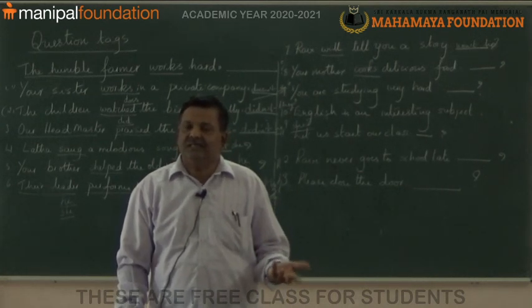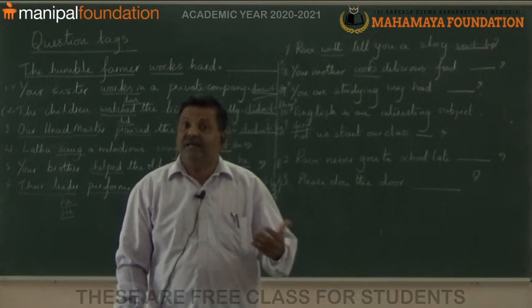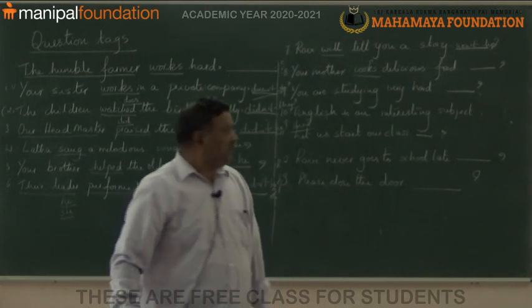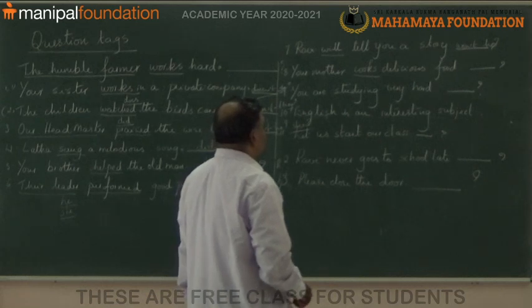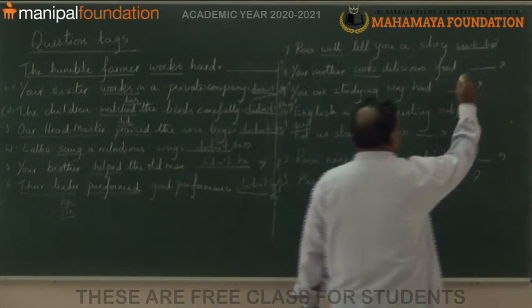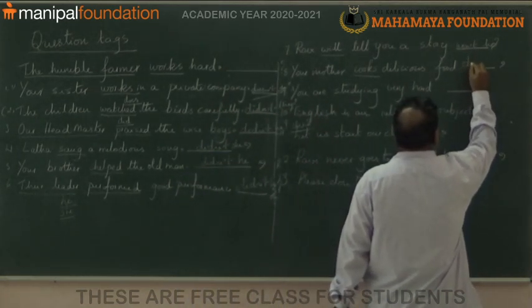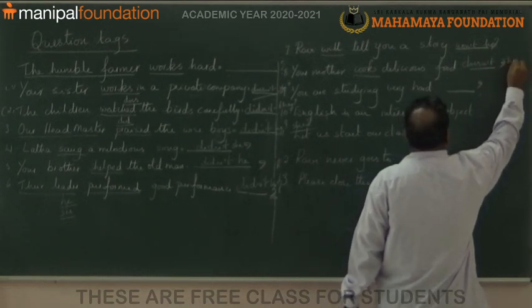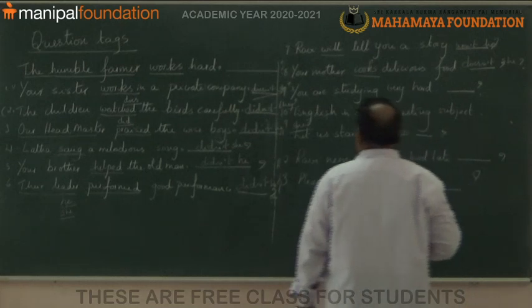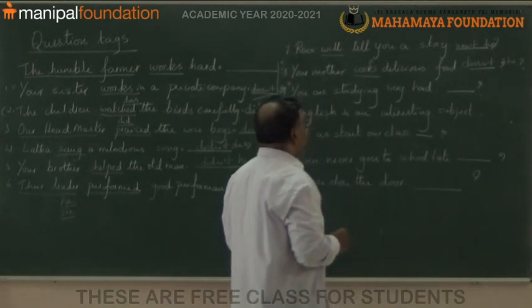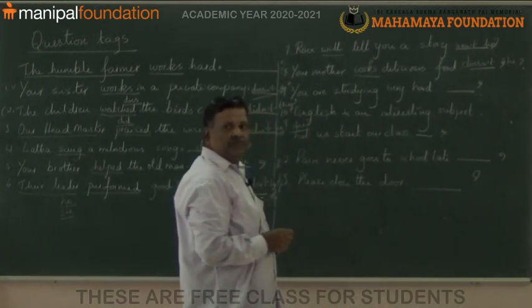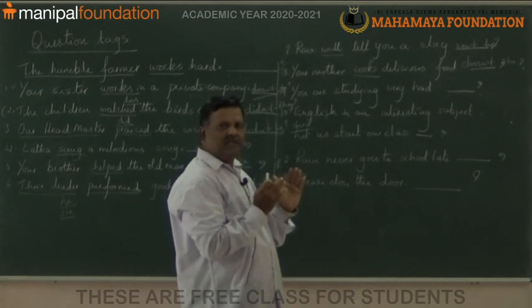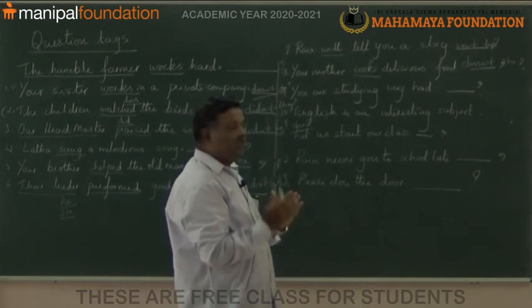Cooked, past tense, did cook, didn't. So, here your mother cooks means does cook, doesn't she? Doesn't she?